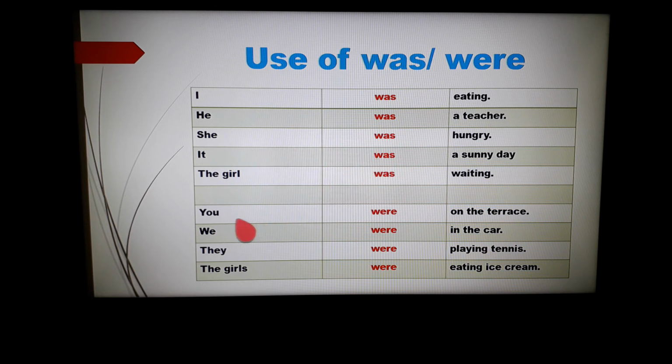When we are talking about the plurals, we will use were. You were, we were, they were, the girls were. Or if I write more than one name, then also I will use were in the sentence. So you were on the terrace. We were in the car. They were playing tennis. The girls were eating ice cream.